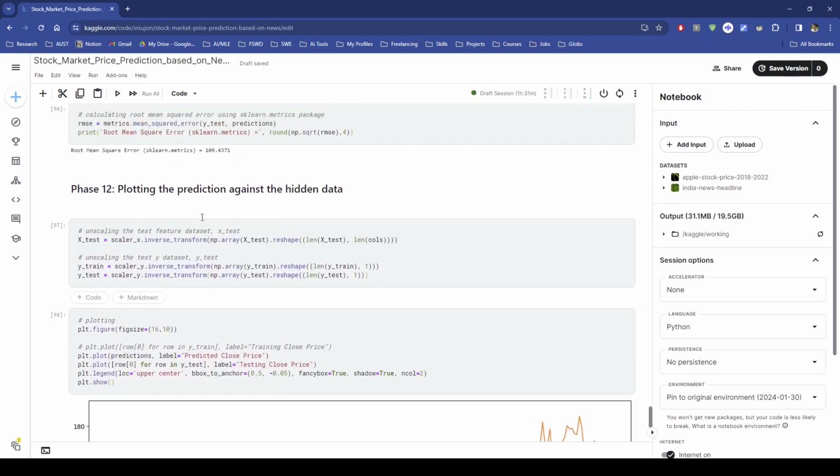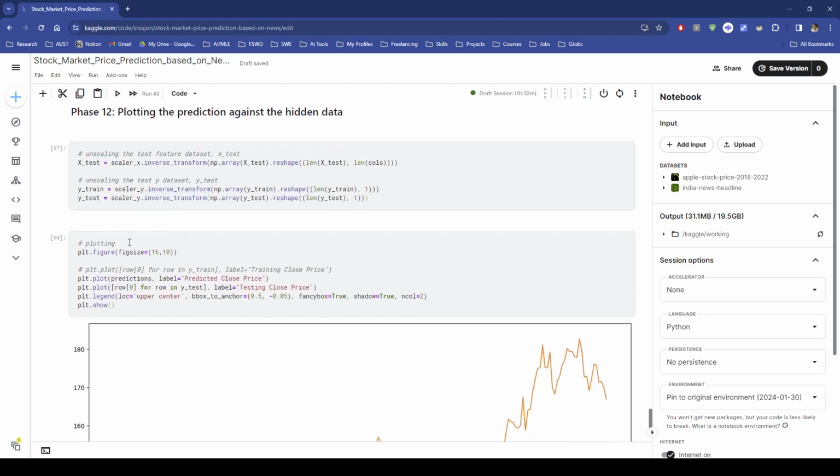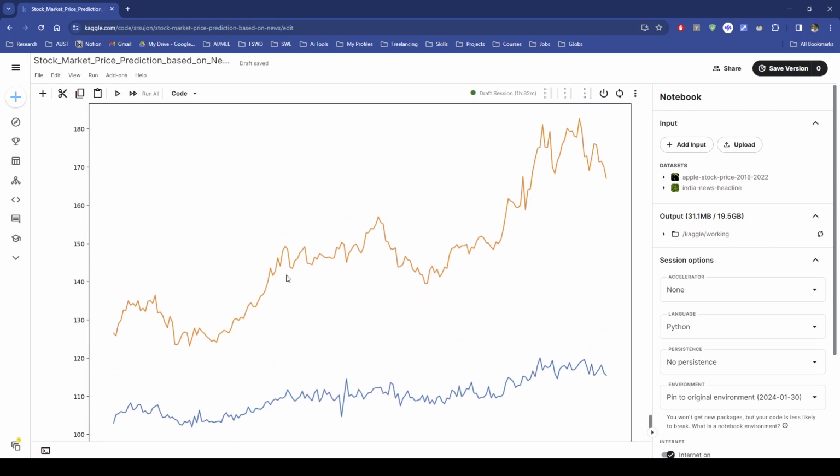And finally, plotting the prediction against our hidden data. In the final figure we can see that our predicted close price is the blue one, and the testing close price is this one, which does not fluctuate that much, but they are kind of similar.